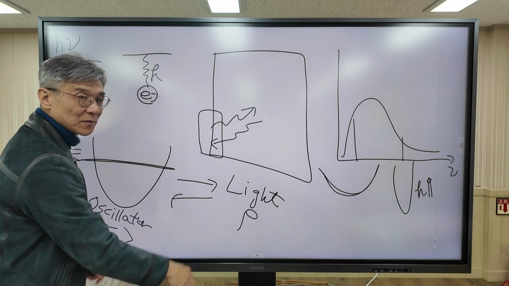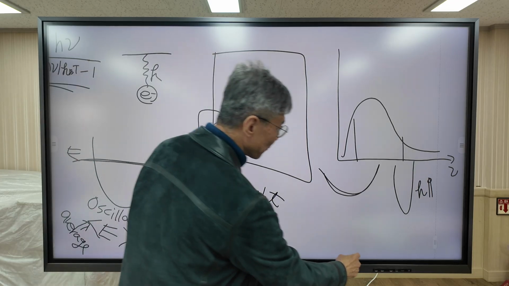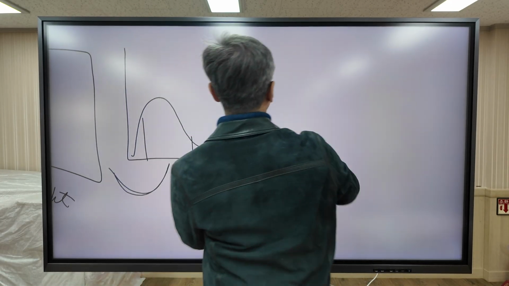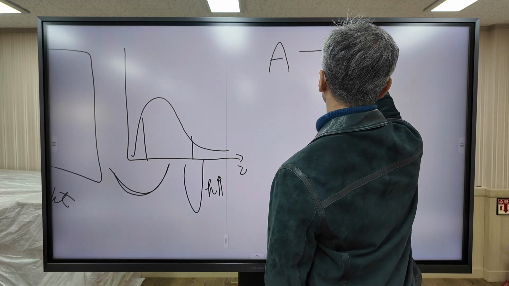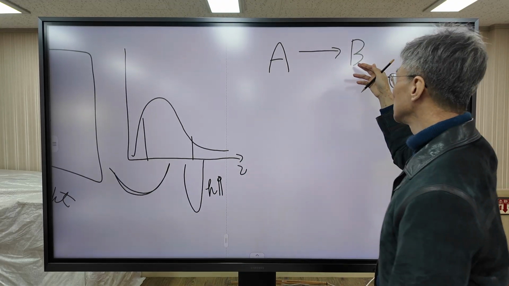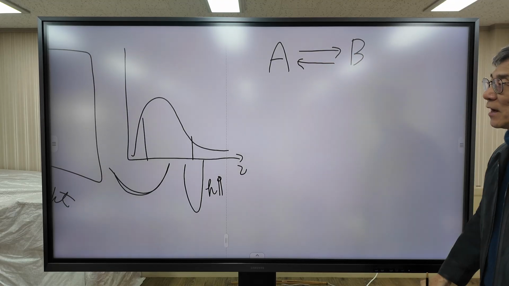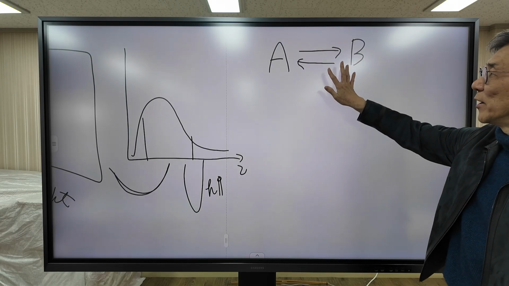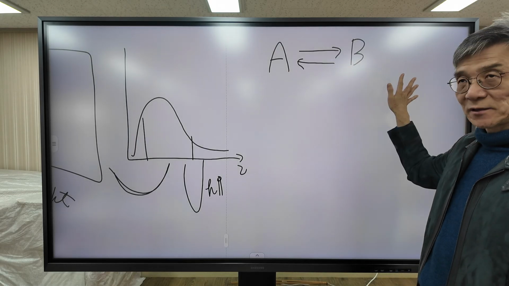This is equilibrium. This is exactly like a chemical reaction. Let's say reactant A is converted to product B, and conversely, B is also converted to A. After some time, equilibrium is reached. Then the ratio between the concentrations of A and B is fixed.